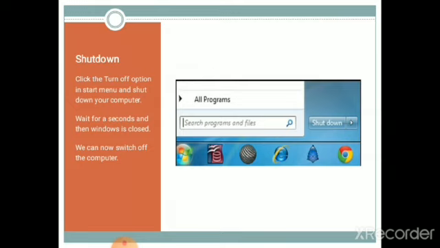The second one is clicking. Press any button of the mouse and release it. This is known as clicking. Clicking the left button helps to select an item. Afterwards, double clicking. Double clicking means holding the mouse and rapidly clicking the mouse button twice. We can open an icon. Okay. And the last one is dragging. Moving the mouse while keeping the left button pressed is called dragging. Dragging is used to move a Windows element from one position to another on the desktop.